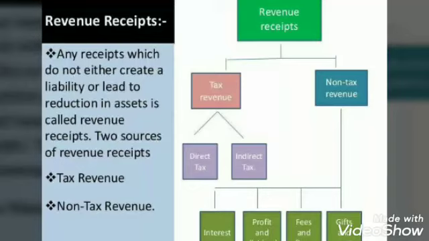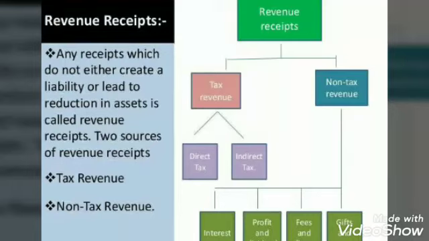Then comes the non-tax receipt, meaning non-tax revenue. These are receipts which arise from sources other than taxes. These are payments which go to the government not in the form of taxes, but in return for a certain kind of work. First, you can say, a fee. A fee is a payment to the government for the service it renders to the people. A fee could be in any form. It could be a land registration fee, a birth registration or death registration fee, passport fee, court fee and so on.